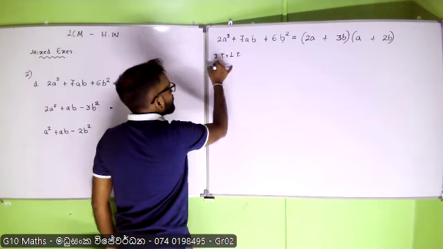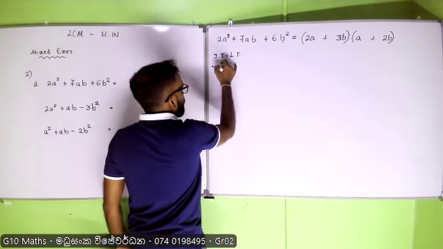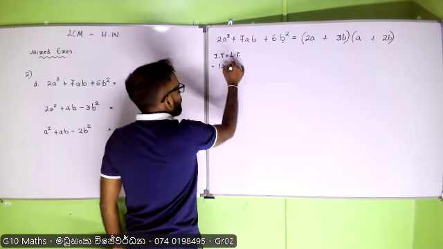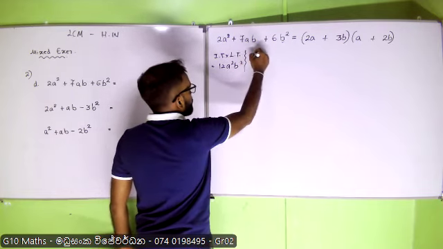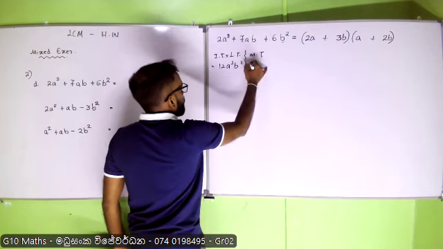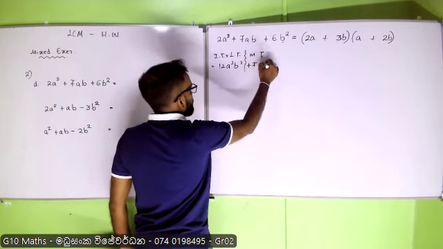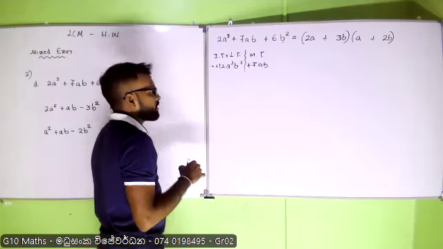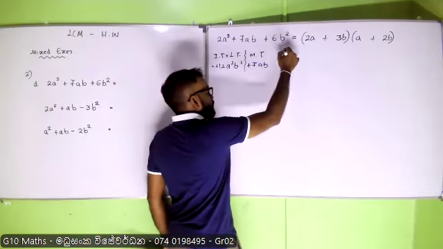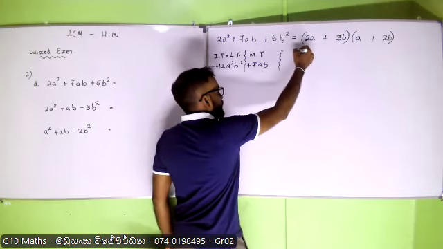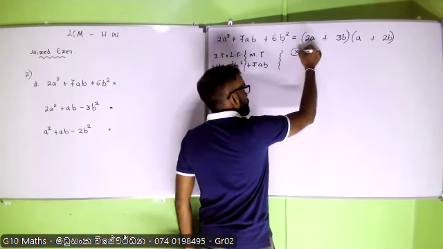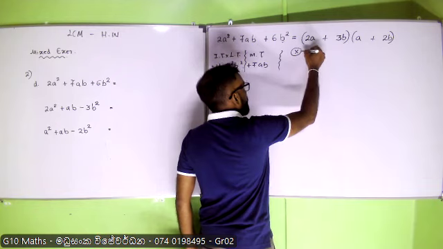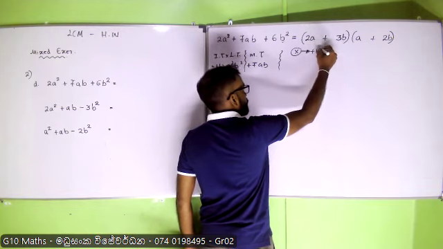So what's that? 2 times 6, 12. 12a squared b squared. And what is our middle term? Positive 7ab. This is also positive. So I am going to find two numbers whose product is positive 12.